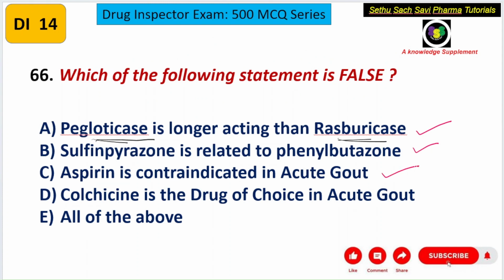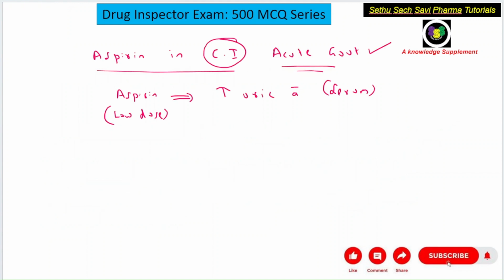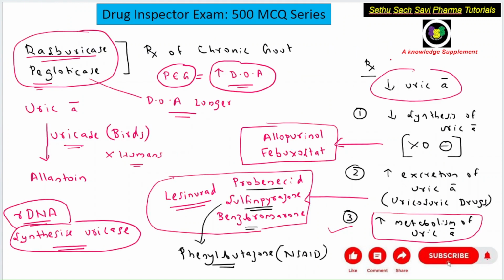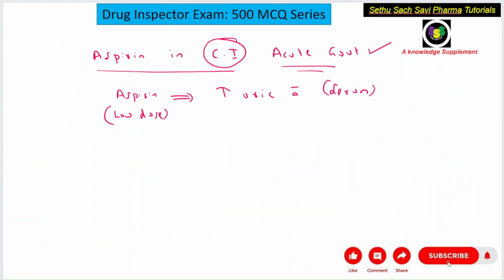Now coming to the D choice, colchicine is the drug of choice in acute gout. We have already discussed the treatment strategies in chronic gout to decrease the uric acid level.